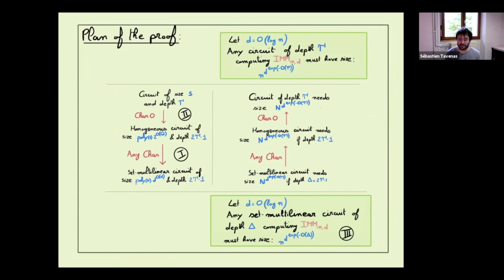So what will be interesting is that finally, we'll only try to get lower bounds for set multilinear circuits and not for general circuits, as mentioned before. It's why set multilinear circuits will be very important in the following.